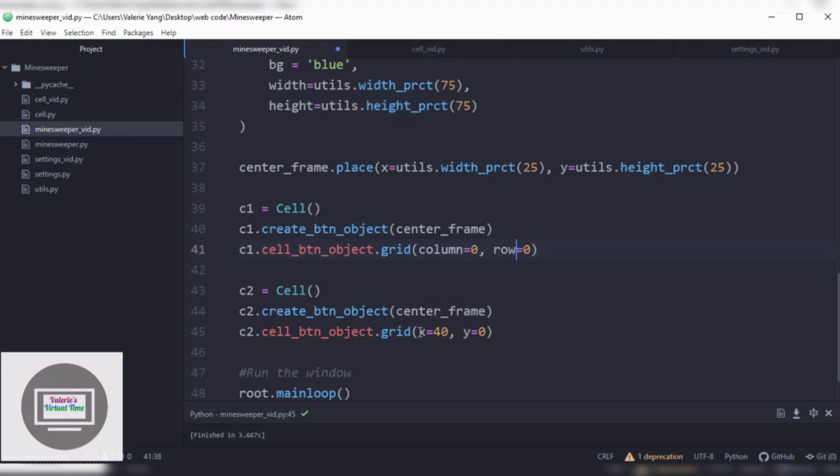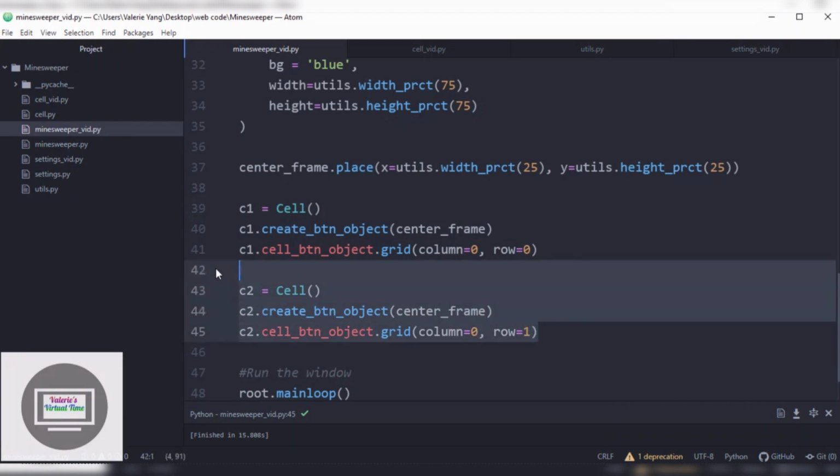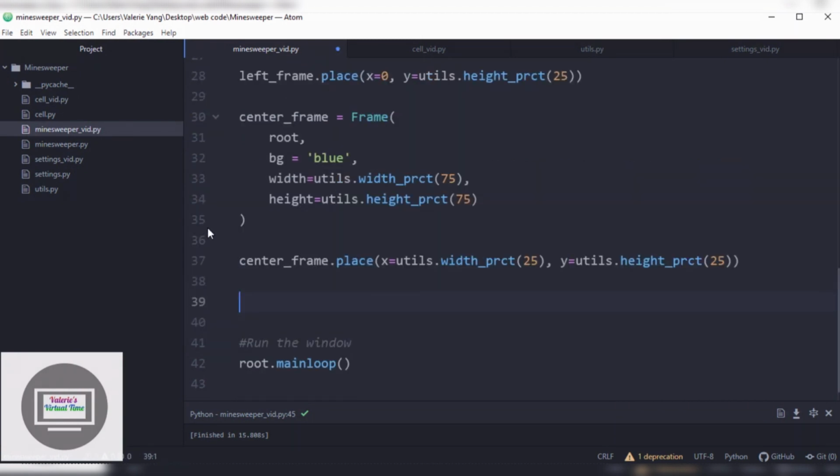Column. Think of this as a grid sheet. Like, if you have a sheet of paper that has grid lines all over it, you can understand what I'm trying to do right now. Column 0, row 1. And now you have two buttons, because if you think of this as a grid, there's going to be several places for a button to stay. But again, this is not what we want to do because it's too complicated. Let's get started on the actual stuff.